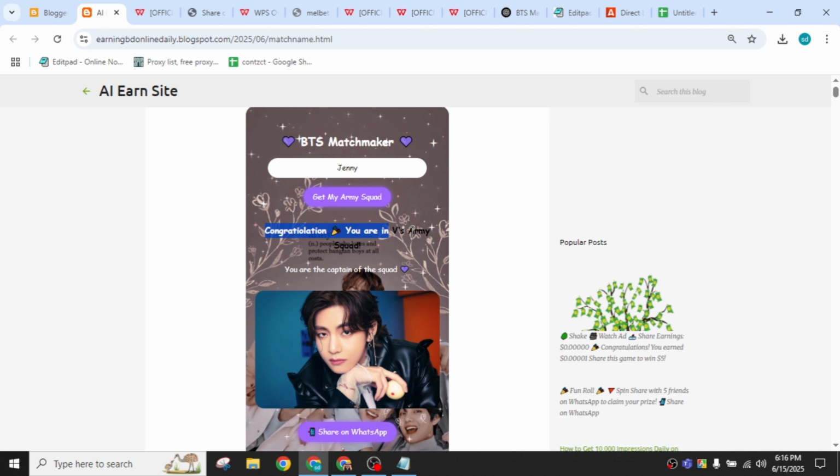Okay, now Get My Army. When anyone clicks, I will get an impression because the ad code is added in the button. So congratulations, it is already written. Congratulations, you are in Jin Army. This is very simple. And share on WhatsApp. There is already a button to share on WhatsApp. Any BTS lover can share my tool with another BTS lover.